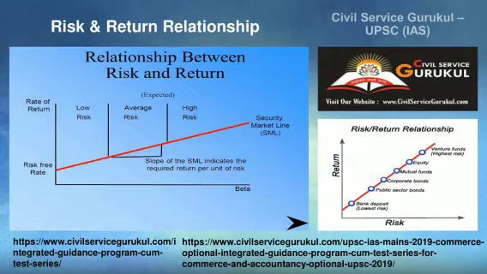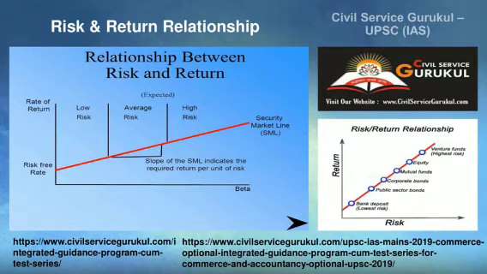And if we move on with the risk, the return also increases, as we can see in this slide. On the x-axis is the beta, y-axis denotes the rate of return. So the higher the risk, the higher the return. As the line moves on, it is low risk, then becomes the average risk.